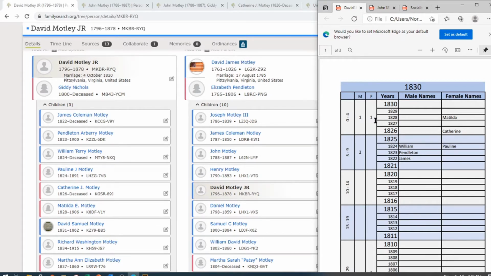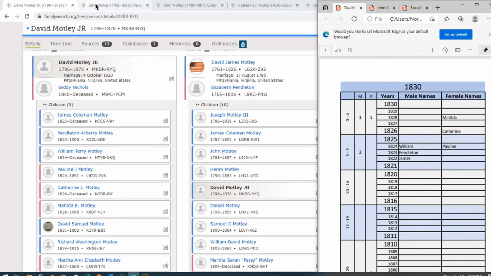But notice that there's only one daughter listed, and we have Matilda, Catherine, and Pauline. And this Pauline shows she died in 1891 and Matilda in 1906. So if they were both daughters, they should have still been alive. And we know that Catherine was still alive in as late as 1860. So it appears that he did not have 3 daughters. So that was my first clue that Catherine may not belong to this family.